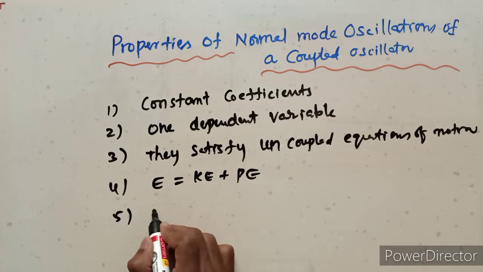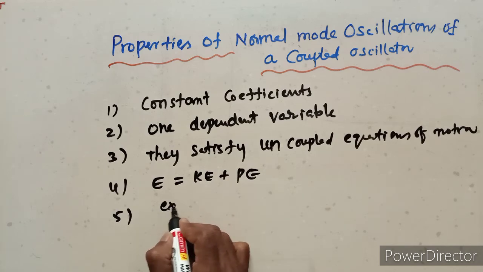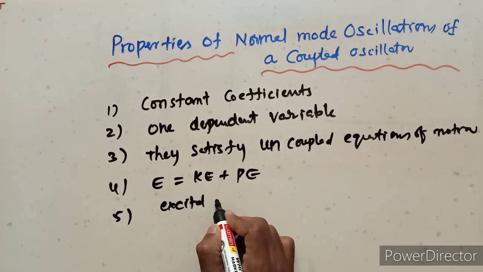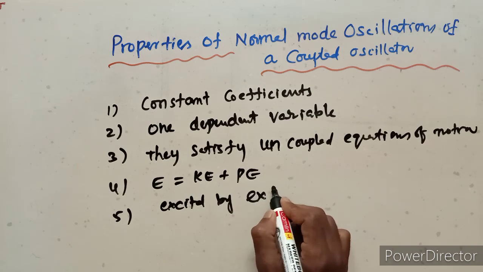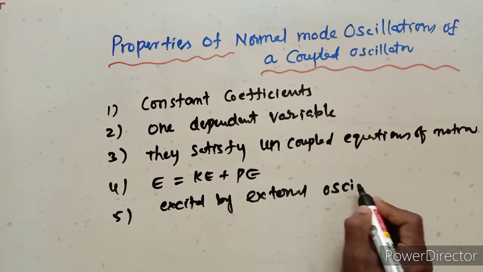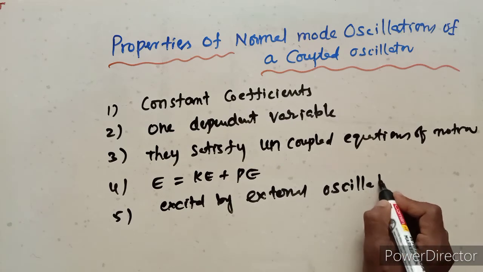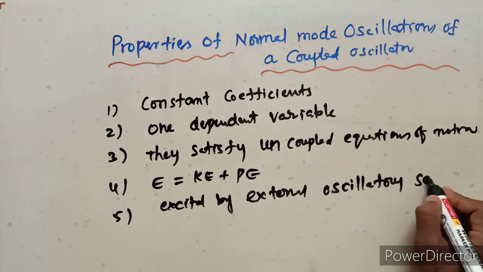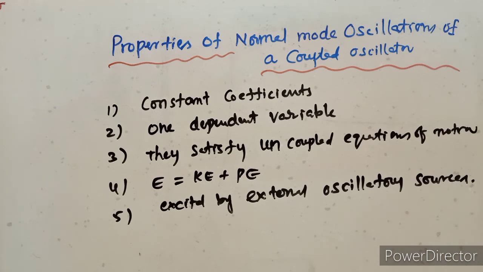Next one, the normal modes can be excited by external oscillatory sources. These five are the properties of normal mode oscillations of a coupled oscillator.